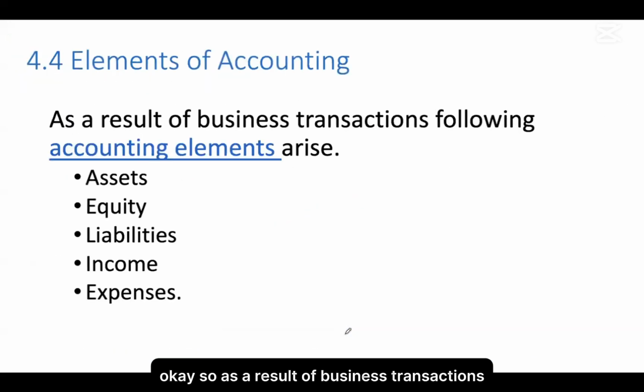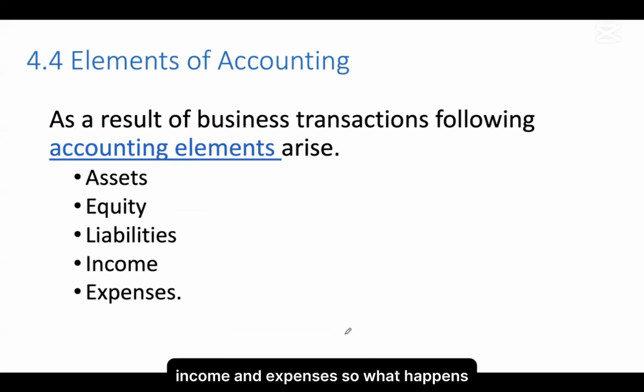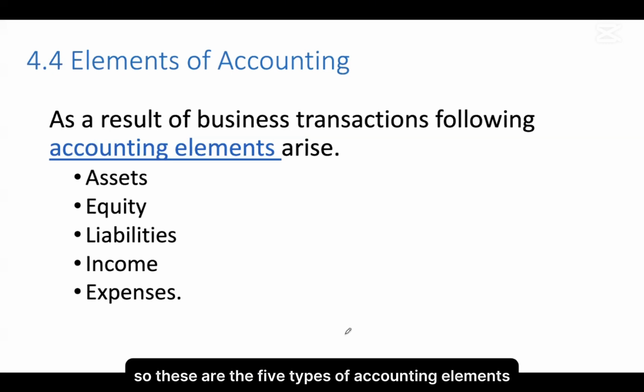As a result of business transactions, the following accounting elements arise: assets, equity, liability, income, and expenses. So these are the 5 types of accounting elements.